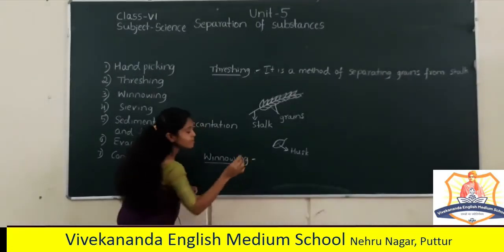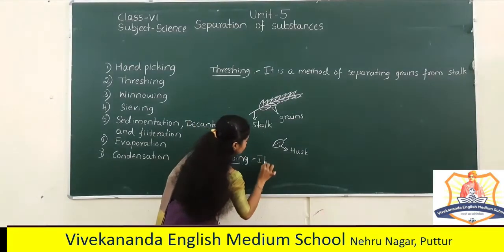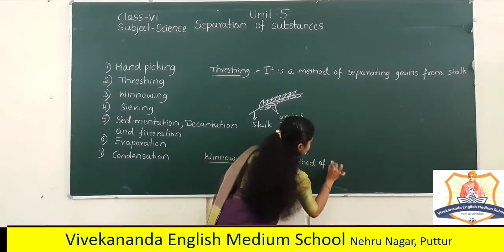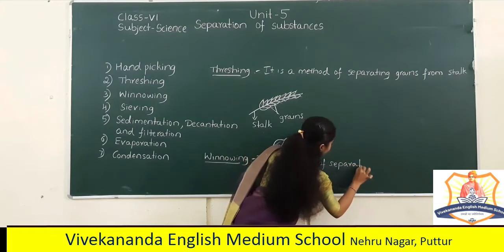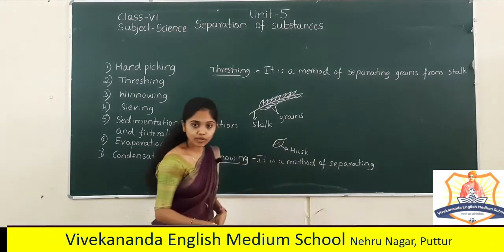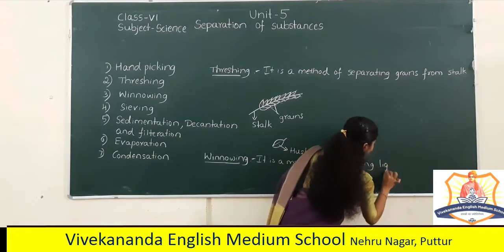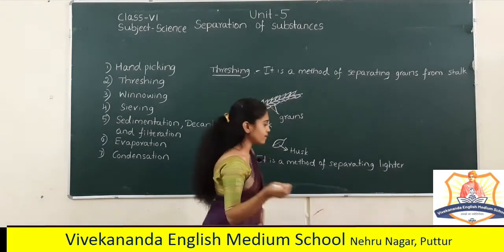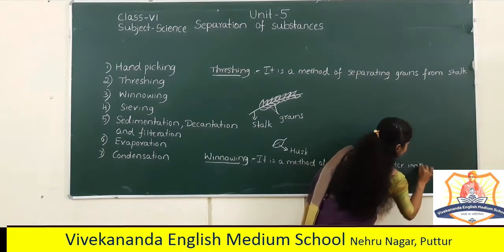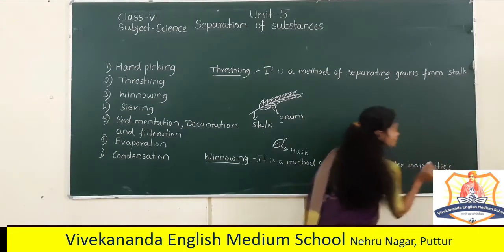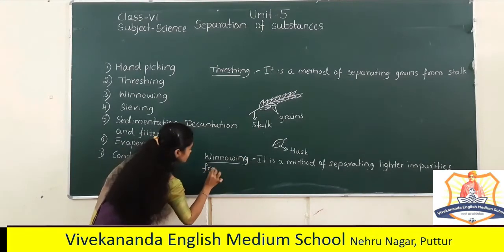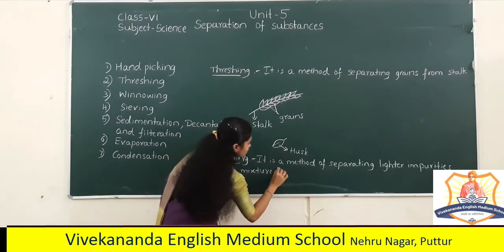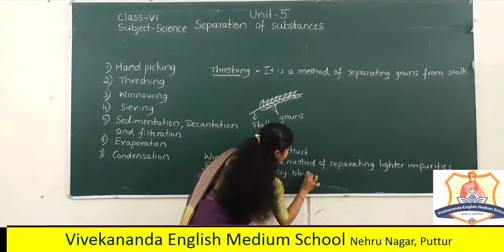What is winnowing? It's a method of separating lighter impurities from the mixture by blowing air.